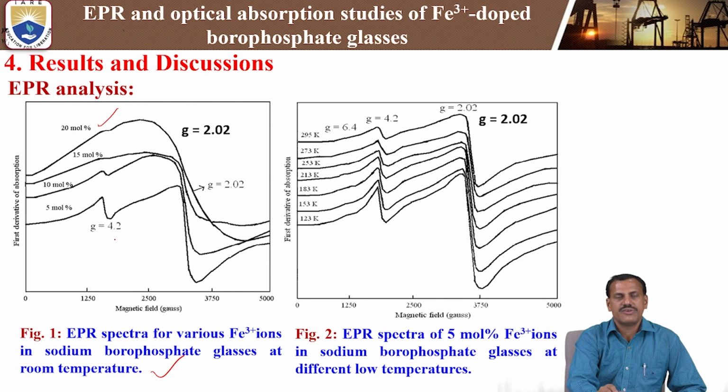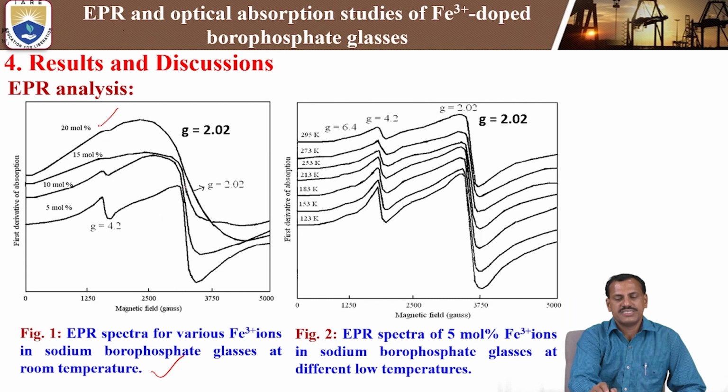Here we are getting two sharp peaks, one at g equals 2.02 and one at g equals 4.2. These are the spectroscopic Landé splitting factors, which we obtain from the EPR spectra only. From 5 mole percent, we are getting an intense peak at g equals 2.02, and at the same time at g equals 4.2. And if we increase the concentration of iron 3 plus ions to 10 mole percent,